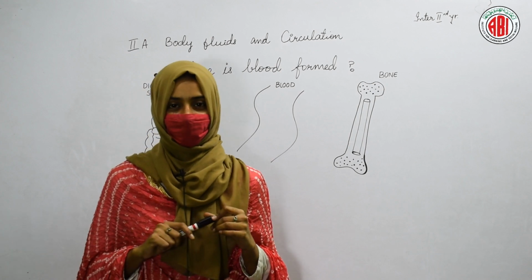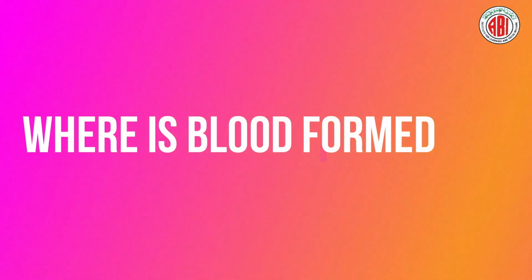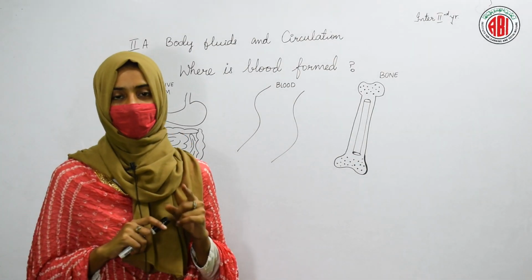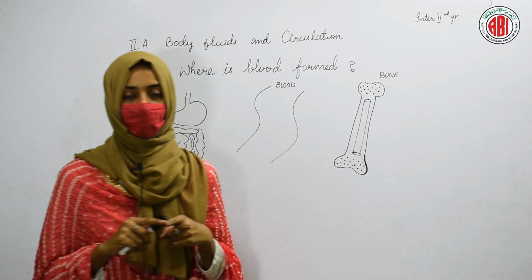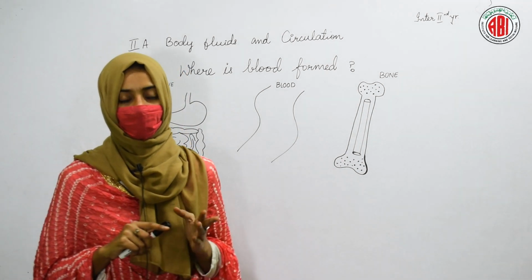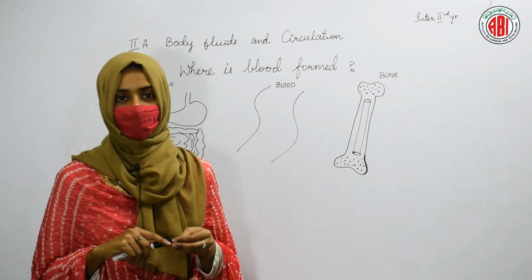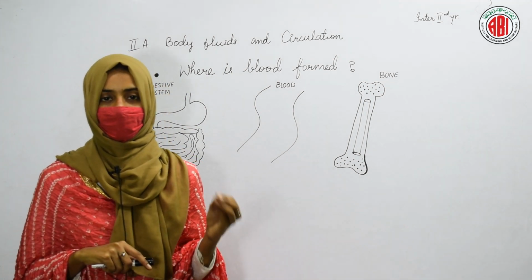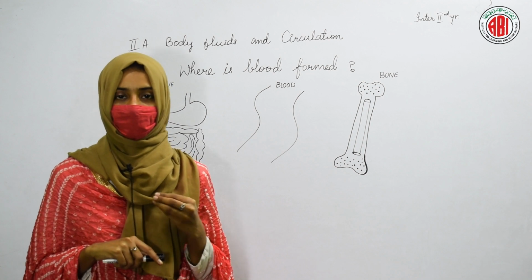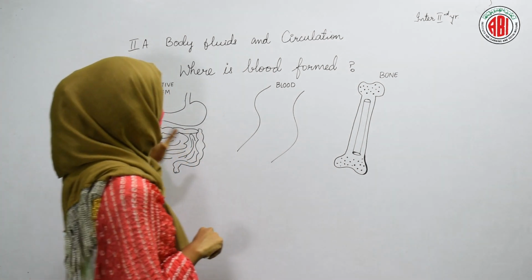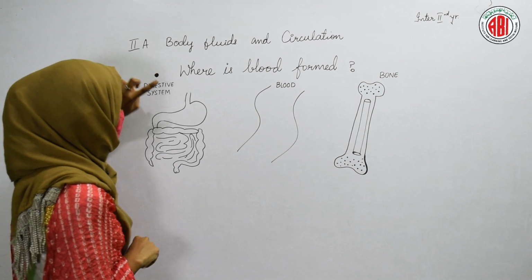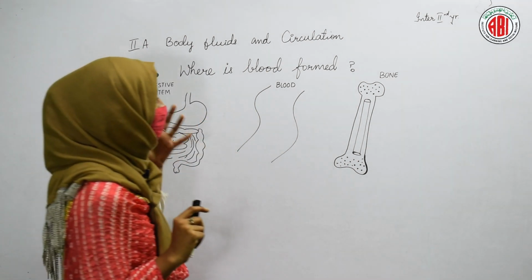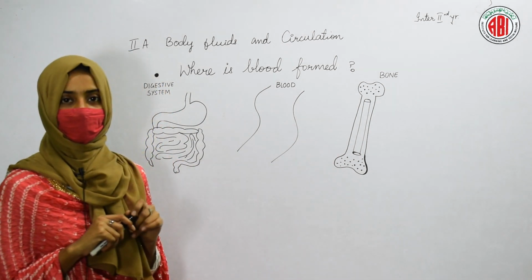In today's session, we are going to learn about where blood is formed. In the previous sessions, I already explained that blood has two components. One is the liquid component, called plasma, and the different cells are also present in the blood. These cells are of different types, like red blood cells, white blood cells, and even platelets. So blood has two components, plasma and the cellular component. Where the plasma is formed and where these cells are formed, we are going to discuss now.